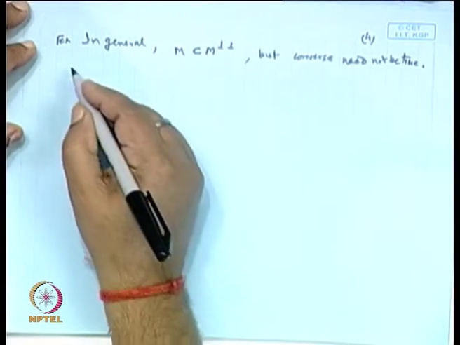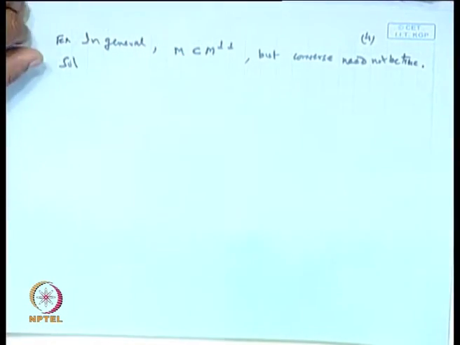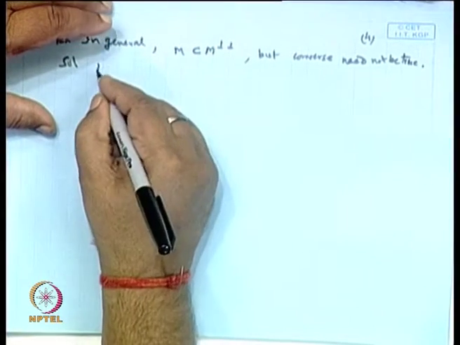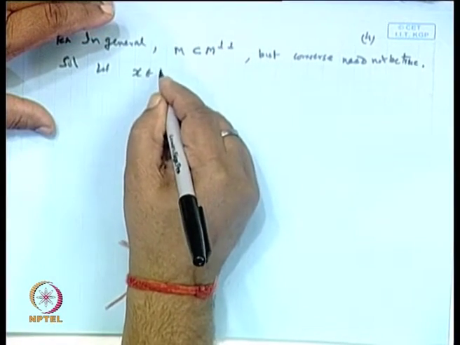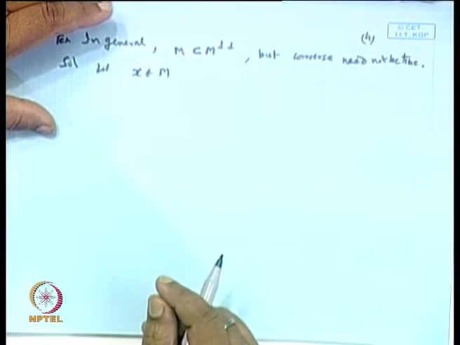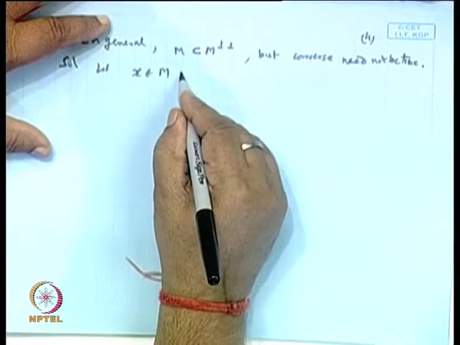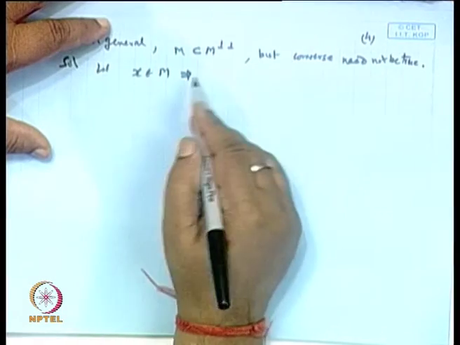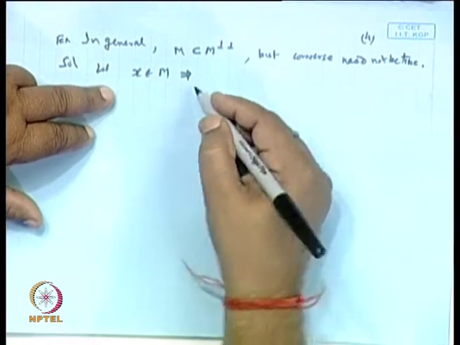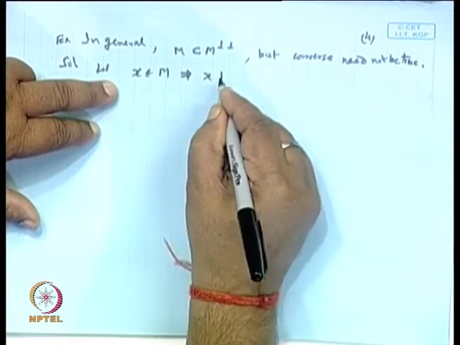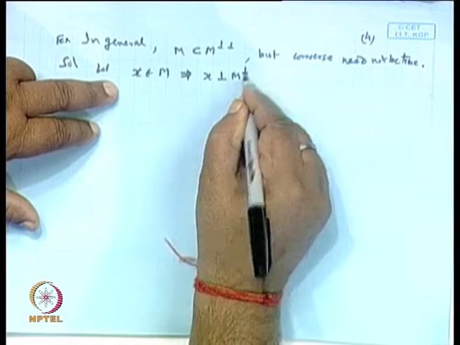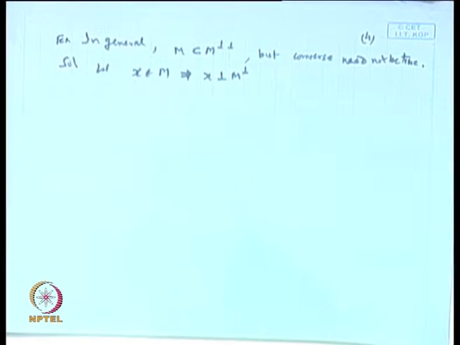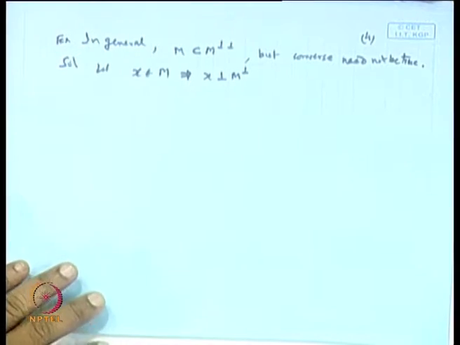Okay. The solution is very simple. Suppose x belongs to M. What do we mean? x belongs to M, so x and M perpendicular are at right angle to each other, orthogonal complements.